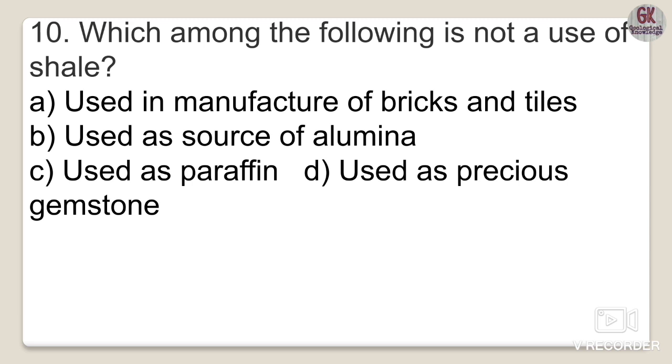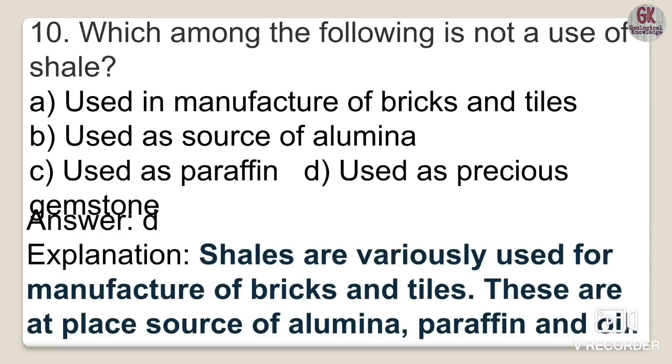Tenth one is: which among the following is not a use of shale? Four options are given here, and you have to pick out which one is not a use of shale. Used in the manufacture of bricks and tiles, used as a source of alumina, used as a source of paraffin, used as a precious gemstone. We all know that shale doesn't have any gemstone variety. So easily you can answer, that is option D.